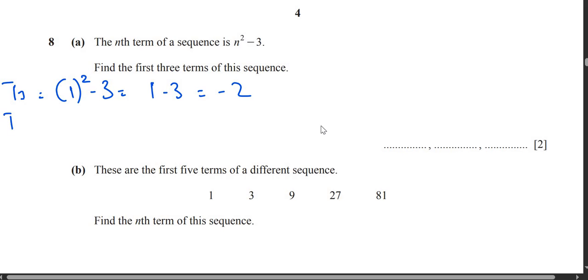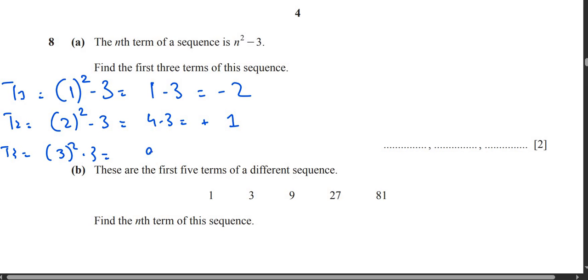Then the second term, you will put 2 in place of n, 2 square minus 3, which means 2 square is 4, 4 minus 3, which is positive 1. Then you will find the third term, which is 3 square minus 3, which means 9 minus 3, which is 6. So minus 2, plus 1, plus 6.